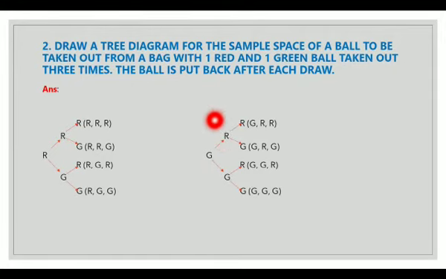Now when I take out a ball for the third time, again how many outcomes do we have? Two outcomes are possible. Either it will be a red or green ball. So when I draw for the third time, here again it will be a green or red ball. So my possible outcomes are GRR, GRG, GGR and GGG. So these all are the possible outcomes. How many outcomes? A total of 8 possible outcomes are there.